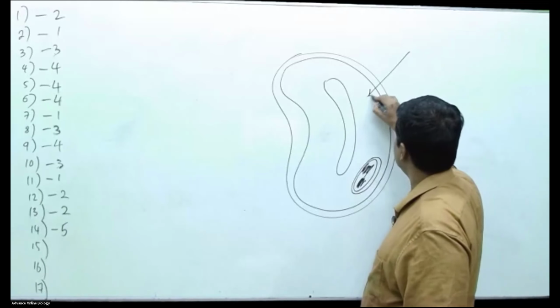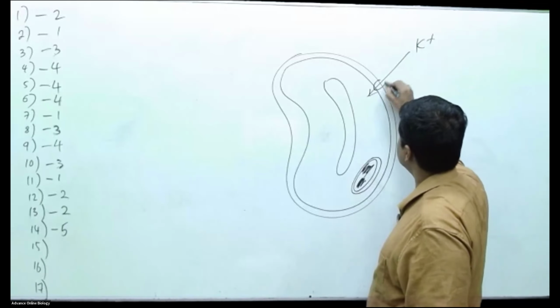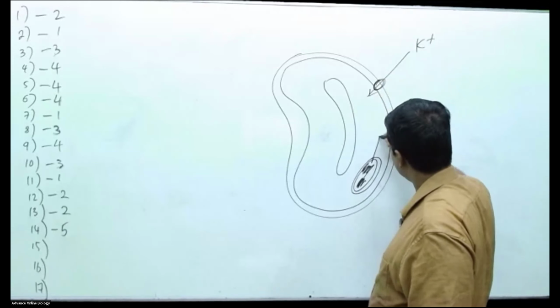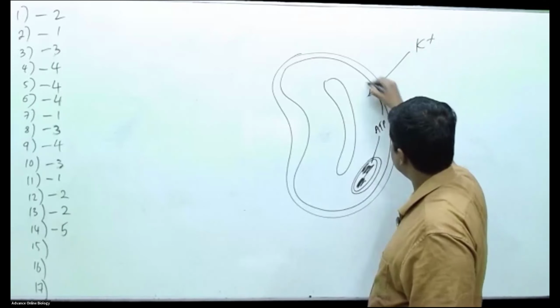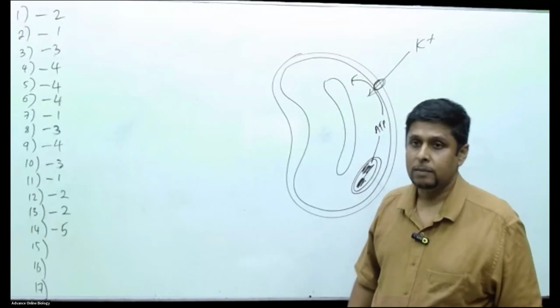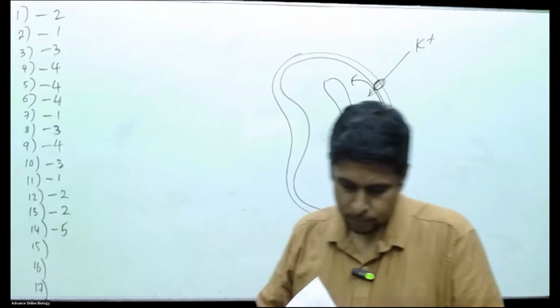Now, the guard cell has to accumulate potassium ions. This potassium ion accumulation needs ATP. So who provides ATP, people? Who provides ATP? Chloroplast provides ATP, not cellular respiration.